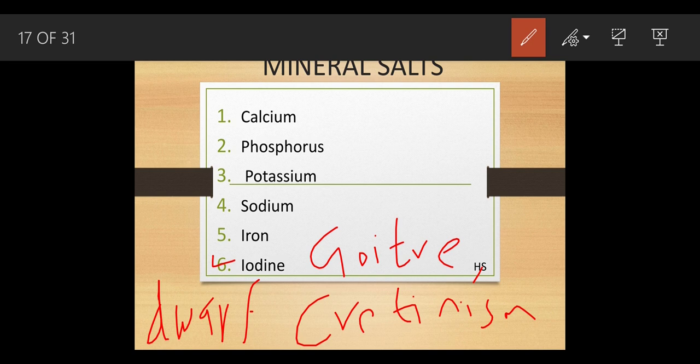Okay, what is the function of this iodine? Its main function is to secrete the thyroxine hormone from the thyroid gland. You have already heard about this word in your 8th standard.